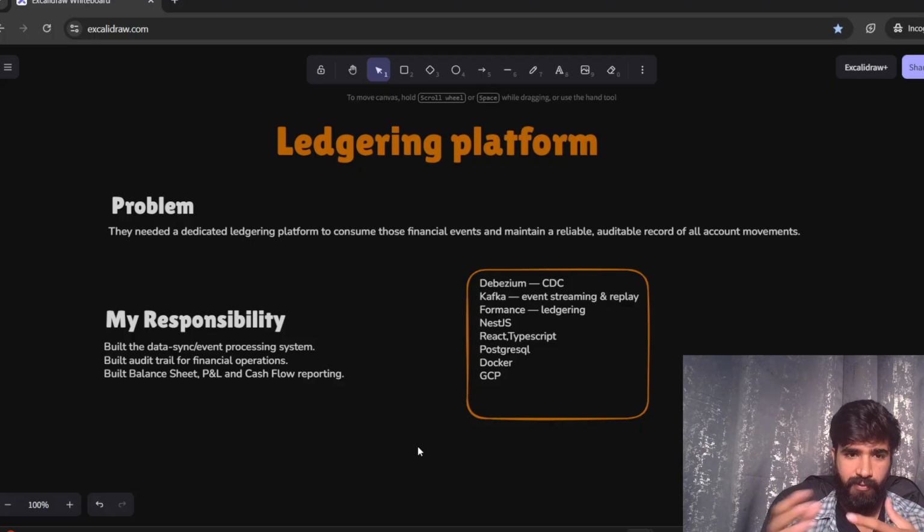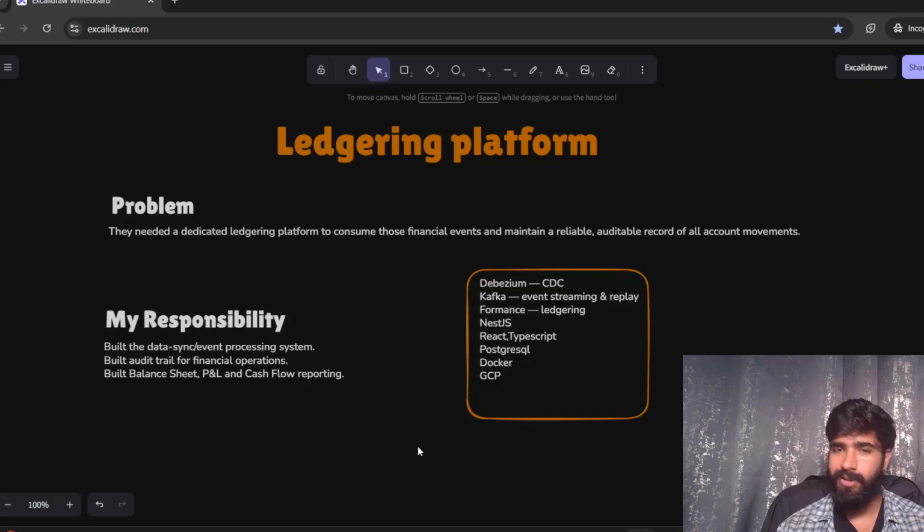And also in the data sync and event processing system, the data can come in any order. So it's not like data came and we process it. We need to see if the dependencies are resolved, because as I said, data can come in any order. So we had to make sure that when a certain event came, and we needed to process it, but certain dependencies were not resolved, we would park that somewhere in a database and then retry later. So there was really good learning.